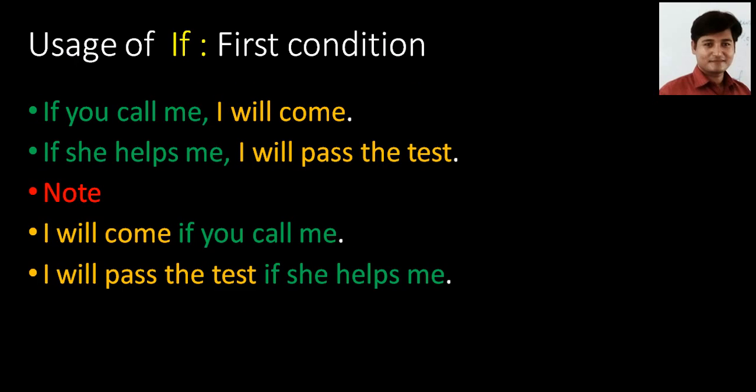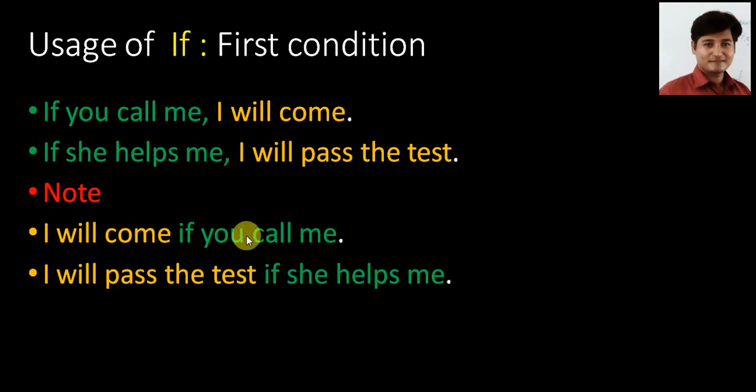Next is the inversion. You can mention the condition after the result, and you can mention the result first. For example, in these two examples you can see if you call me, I will come. In this sentence, if you call me is the condition and I will come is the result or effect. But if she helps me is the condition and I will pass the test, this is the result. You can change this sequence as in these two examples.